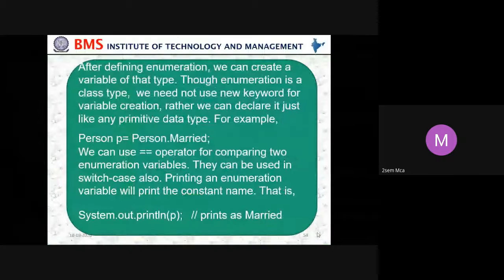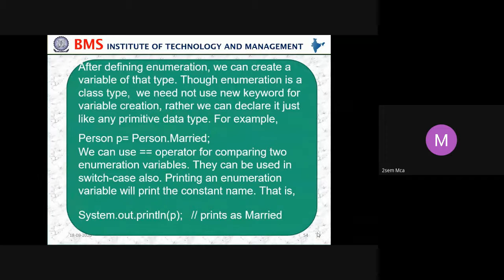So how do we define? After defining an enumeration, we can create a variable of that type. Though an enumeration is a class type, we need not use the new keyword for variable creation. Rather, we can declare it just like any primitive data type. For example, Person p equals Person.married. We can use the equal operator for comparison of enumeration variables. They can be used in switch case also. Printing an enumeration variable will print the constant name, that is System.out.println prints married.